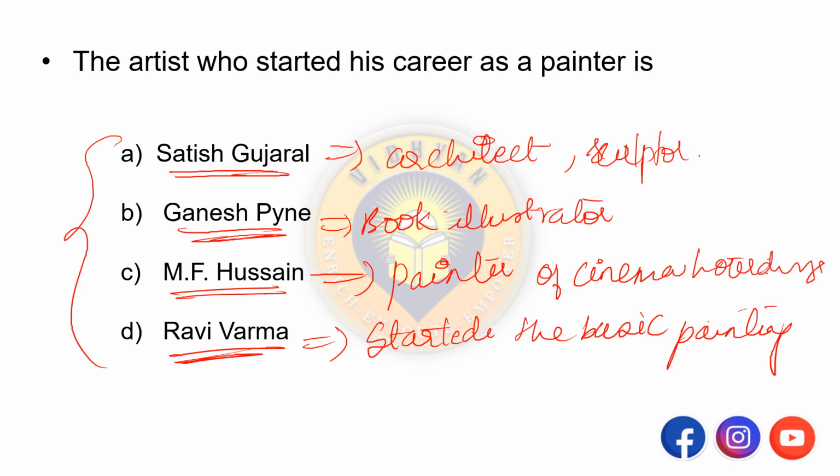Okay, so the answer is M.F. Hussain. So artist who started his career as a painter is M.F. Hussain. Remember this. These three started as one as architect, one as book illustrator, and one as started the basic of the paintings. This answer is M.F. Hussain. M.F. Hussain started his career as painter of the cinema hoardings.